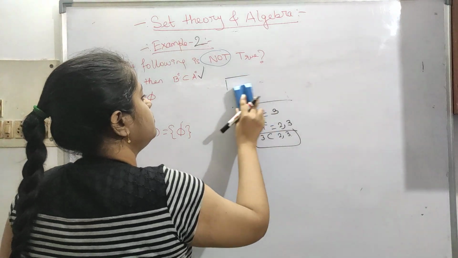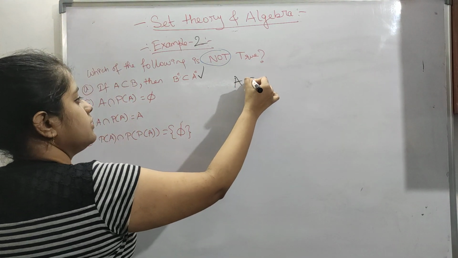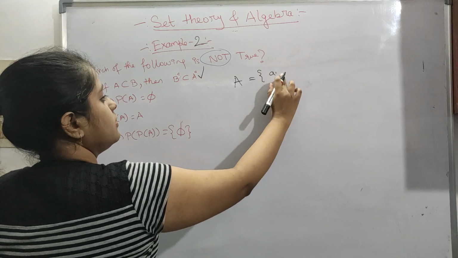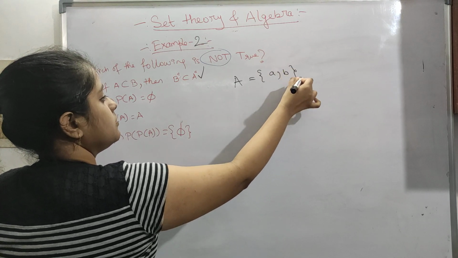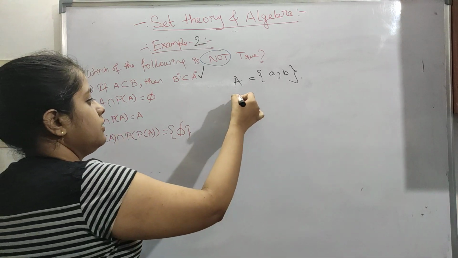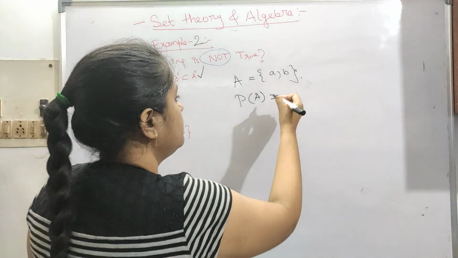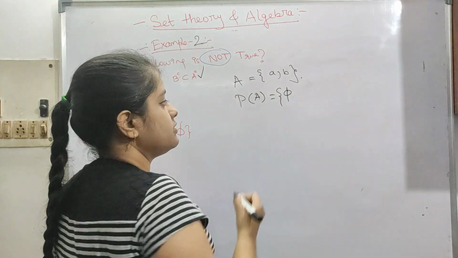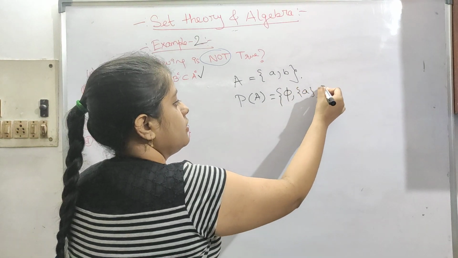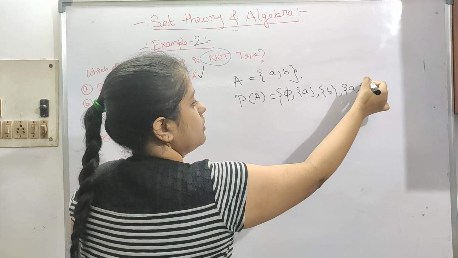Okay, so now next, A is given, let's say A containing these elements a and b. So these are the elements inside this set A. Now the power set of A will contain, first, the trivial one, that is the null set, then singleton set {a}, singleton set {b}, and the whole {a, b}.